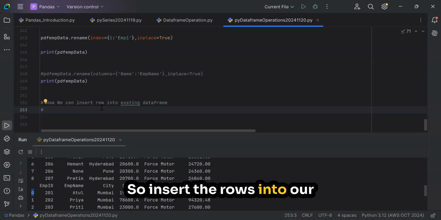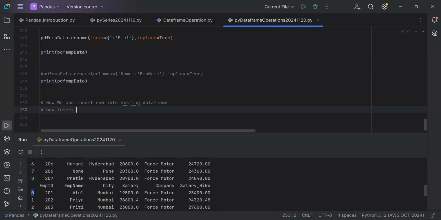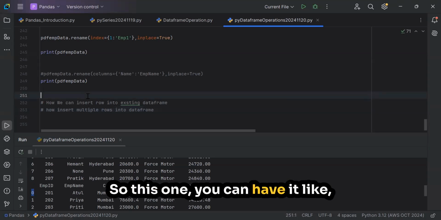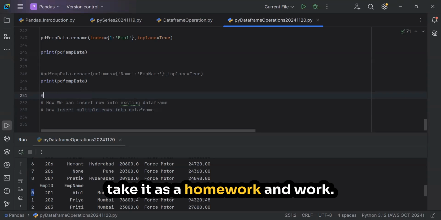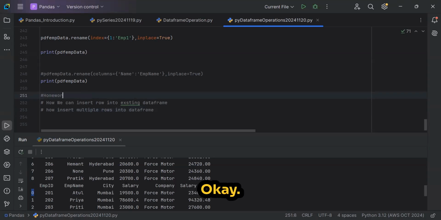So insert the rows into our columns, and how to insert multiple rows into a data frame. This one you can take as homework and work on.